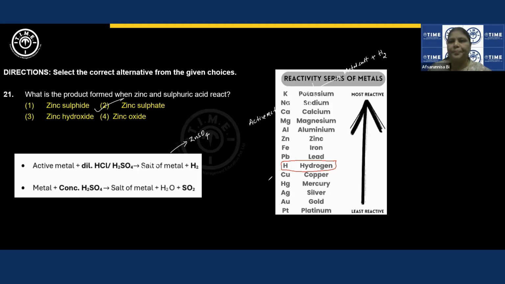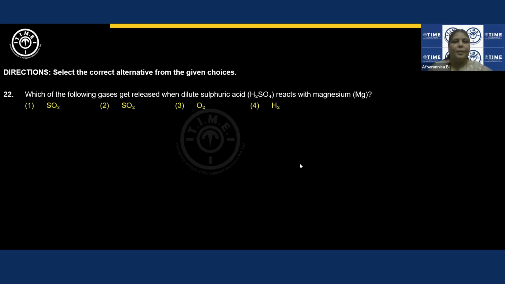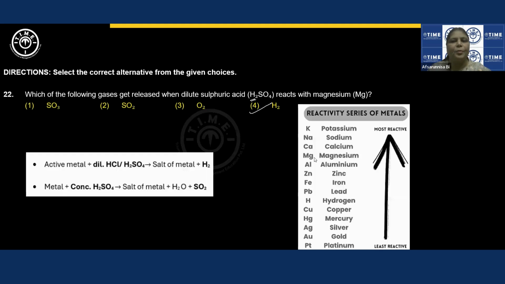Now, moving ahead. I clear my drawings. Similar type of question over here. I hope you guys can answer this question. Which of the following gases get released when dilute sulfuric acid reacts with magnesium? Again, magnesium is above hydrogen in the metal activity series, so it's an active metal. Wherever there is an active metal, hydrogen gets displaced. So hydrogen will be the correct answer. Right? Because you can see here we have hydrogen, here we have magnesium, above hydrogen. So H2 will be the correct answer.